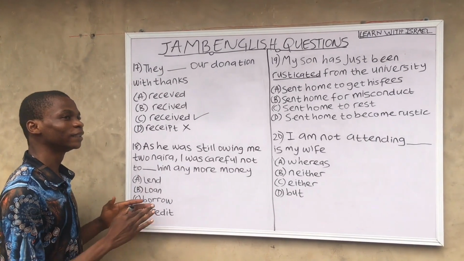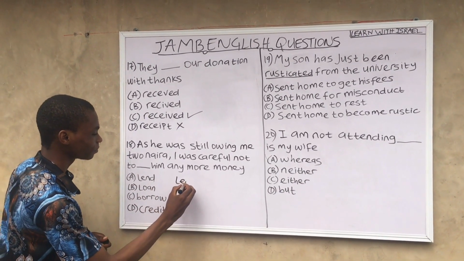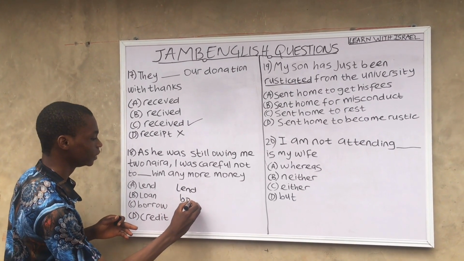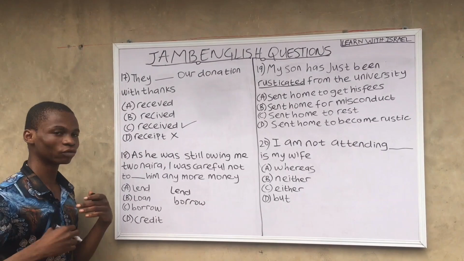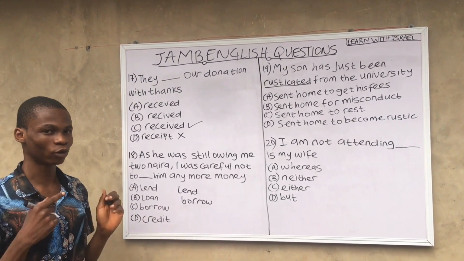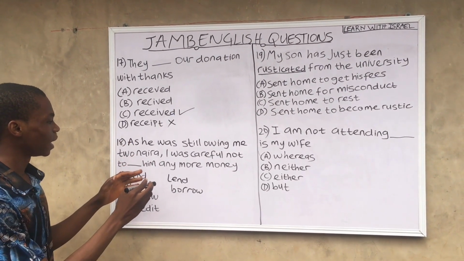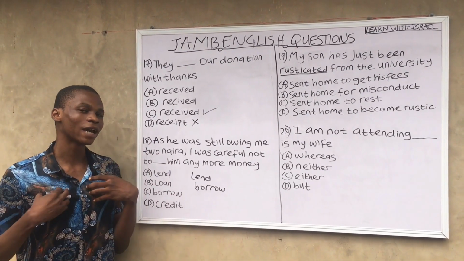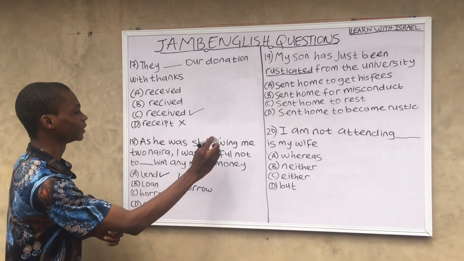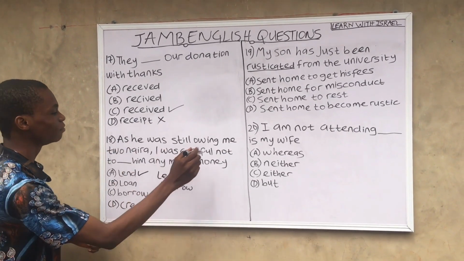I will now explain the difference between lend and borrow to you guys. Lend is the sender, while borrow is the receiver. Assuming I want to lend you money, I am the lender, while you are the borrower. I hope you understand the difference between lend and borrow now. So as regards this question, me telling you that I am careful to lend you money is the correct answer. So as he was still owing me 2 naira, I was careful not to lend him any more money.